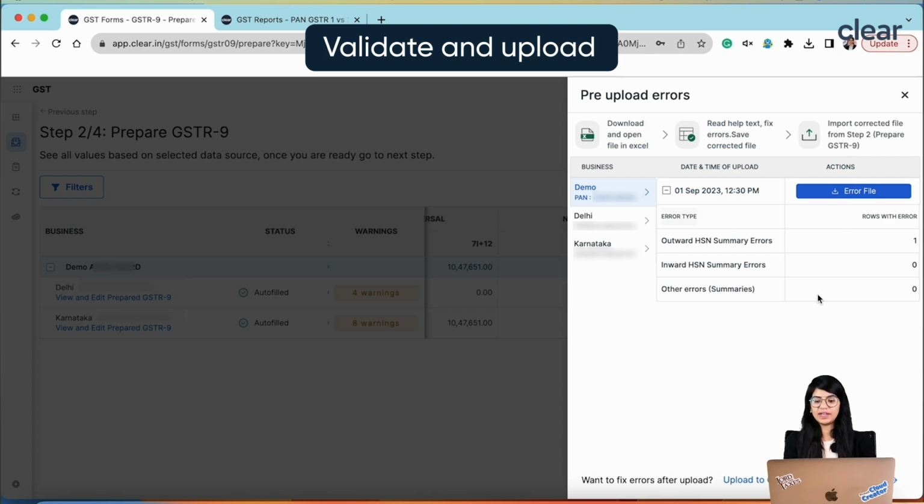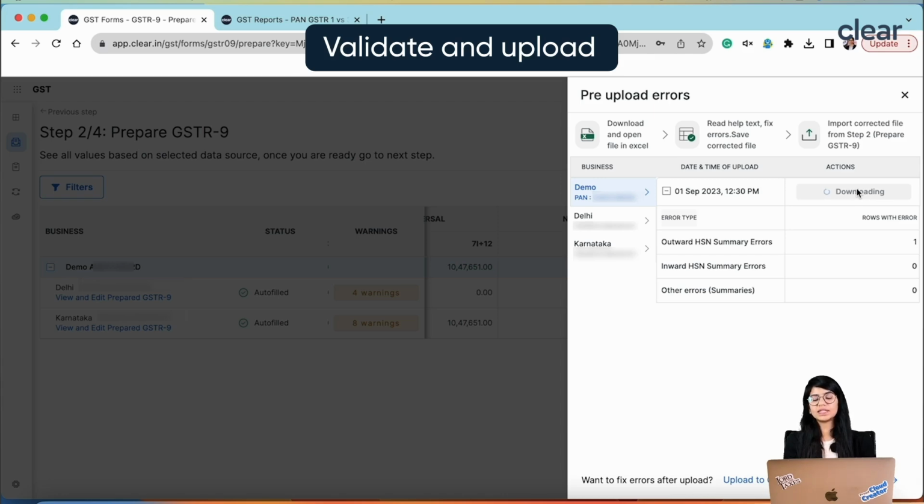Once you click on validate and upload, we'll make sure that we are validating all the information which you have furnished over here. For example, if there are certain errors, as in this particular case, there is an error in the HSN summary, which means you have not quoted the HSN number, then we'll show that, and you can even download that error file by clicking on the error file button.